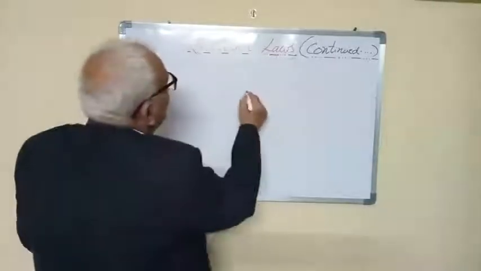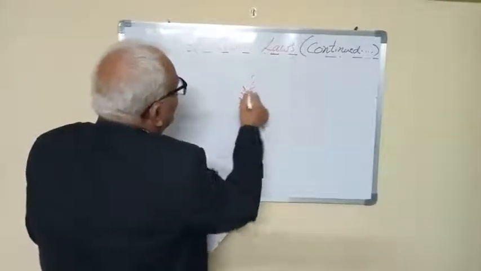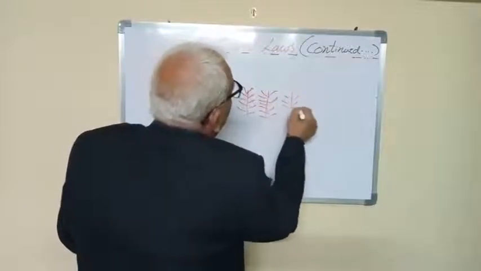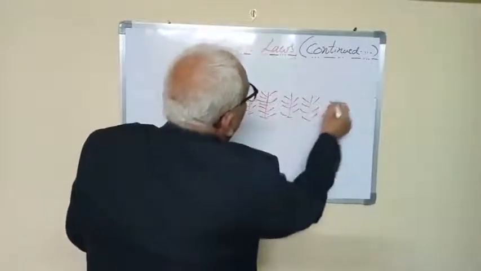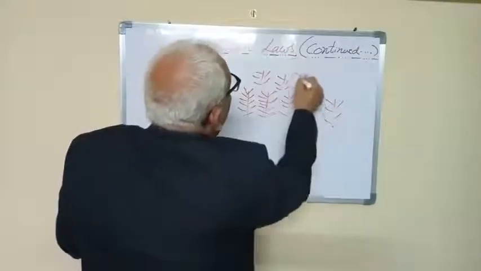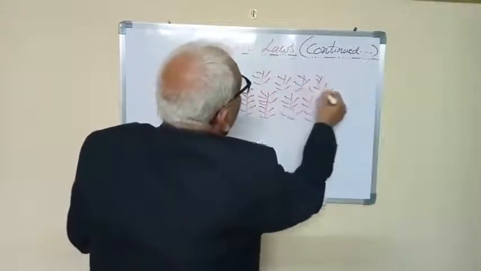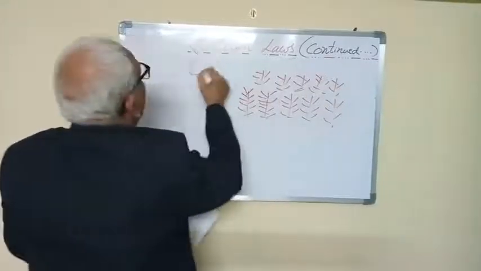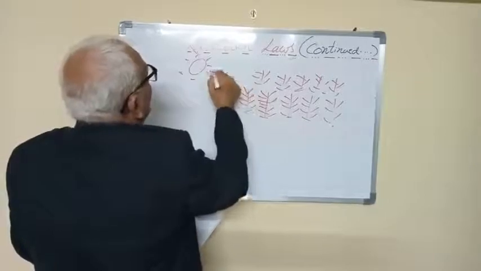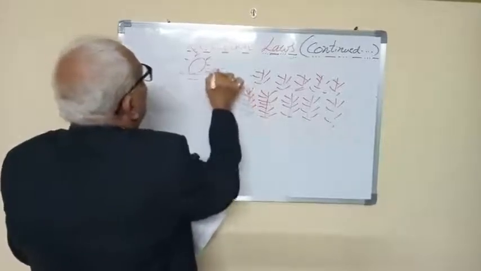Presume that this is the crop. Now, the sun's solar energy is falling on this crop, whether it is in the form of rays or photons or anything.